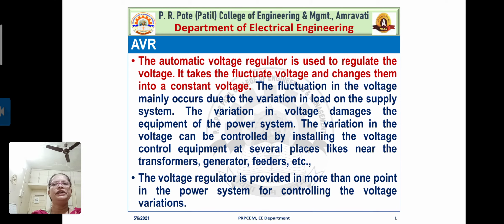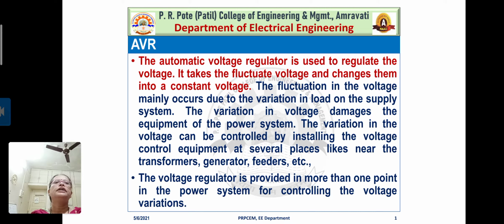The automatic voltage regulator is used to regulate the voltage. Yes, it is true. Because we know that being a power system engineer, it is very important to maintain constant voltage. We try to maintain the voltage profile as flat as possible. Because if the load is increasing, obviously voltage will drop. And if it is continually dropping, then what happens? We know complete grid collapse will be there, even blackout occurs. So that means how important it is to maintain voltage constant for the power system.